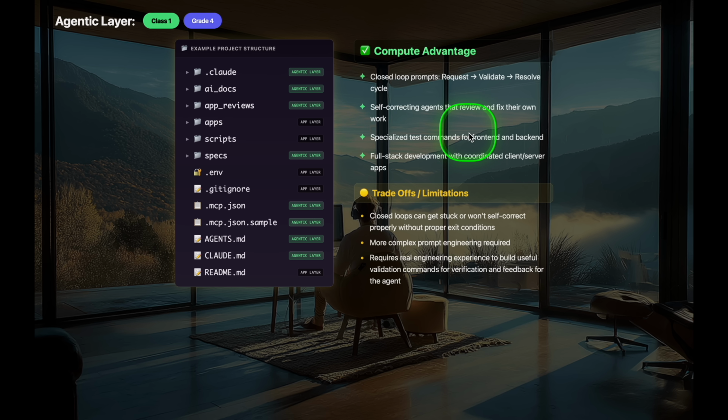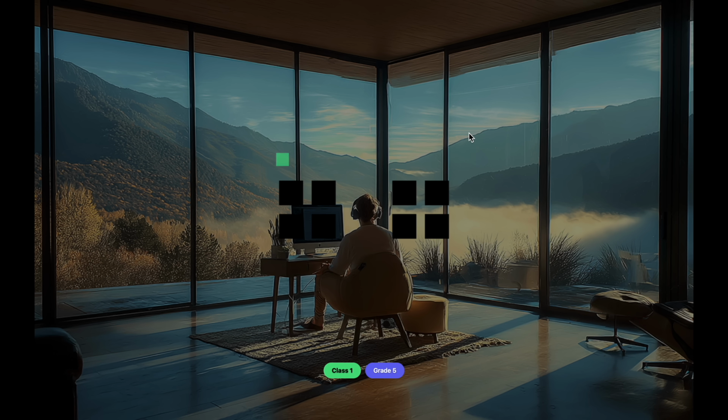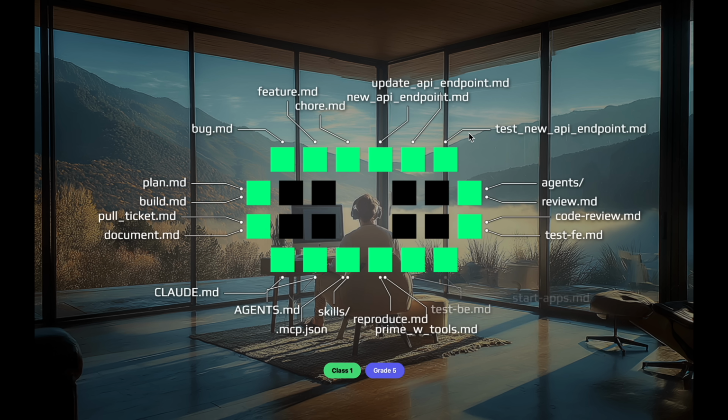Let's move on to grade 5. How does our agentic layer continue progressing? Now, by this point, many engineers have many prompts, many agents, several skills. They've used many different types of MCP servers, and they start scaling their work even further with a key concept we discussed in lesson 3.